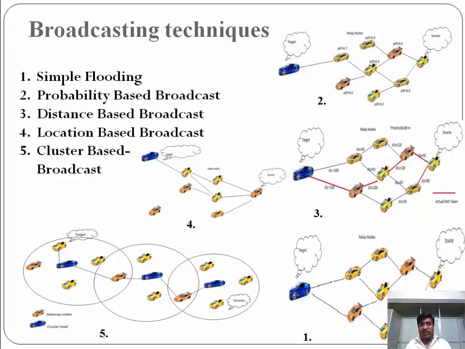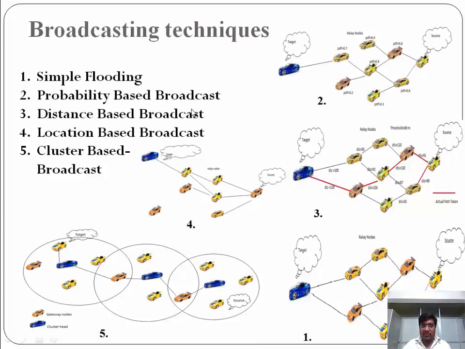Here are some techniques which I have read in my literature survey to solve this broadcast storm problem. First one is simple flooding, which I have shown here. As discussed previously, every vehicle will rebroadcast to all the vehicles in its transmission range, and these vehicles will further rebroadcast it to the other vehicles so that it can reach its desired target.